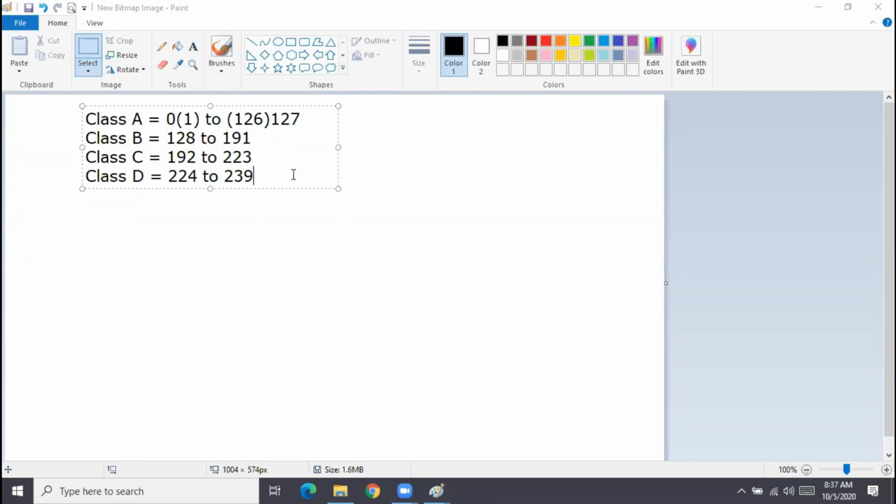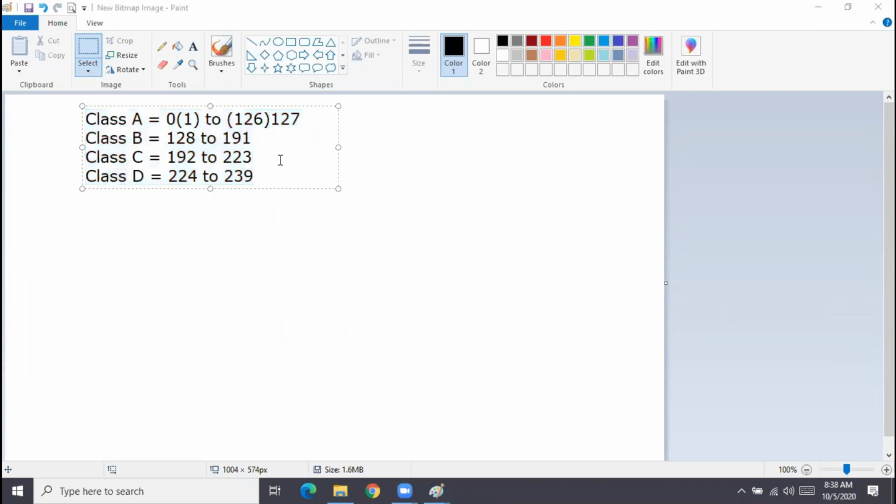For some people, these IP addresses, what you see over here, are not easy to remember because these are not like our normal numbers, right? We are comfortable with 10, 20, 100, 200, maybe 225, 250, maybe multiples of 5, multiples of 25, multiples of 50. These are common easy numbers, right? But over here, you see 128 to 191, class C maybe 192 to 223.